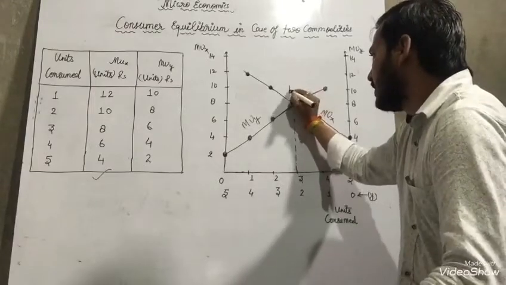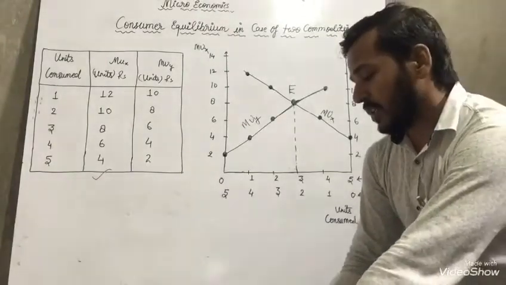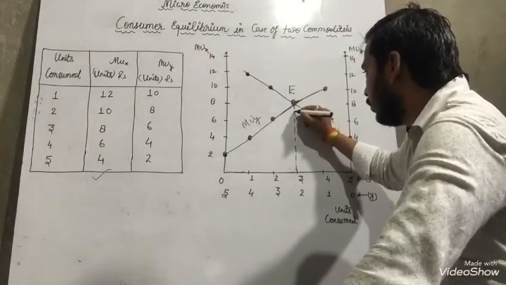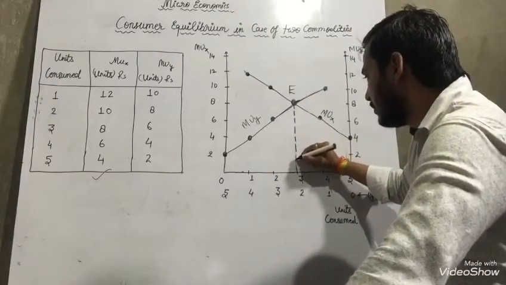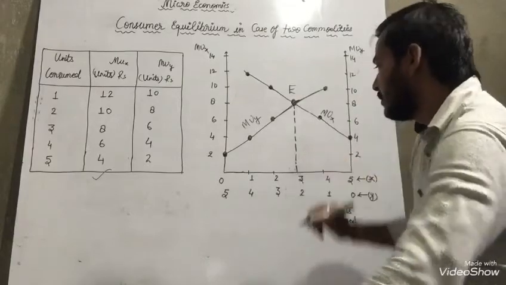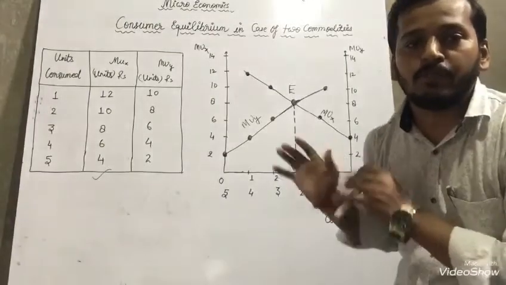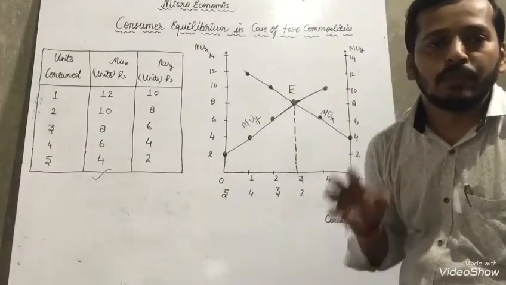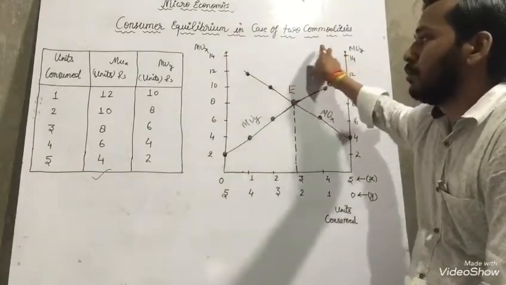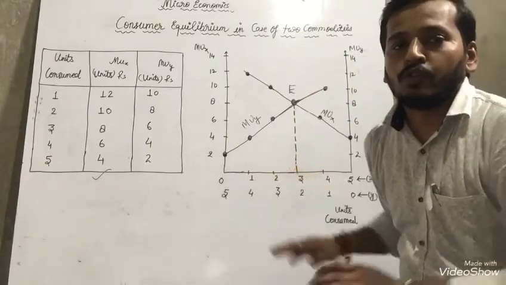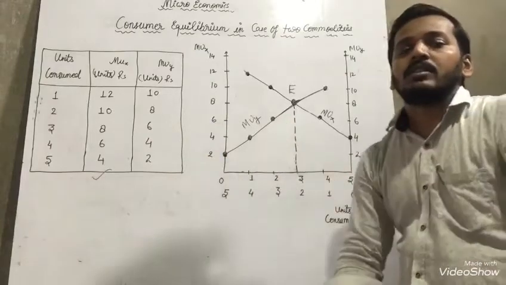Okay, that one we can call capital E. This one is the point that we call the equilibrium point. Okay, with the help of that you can explain with the help of this particular table. So dear students, consumer equilibrium in the case of two commodities is given in front of you. So you can explain that topic with the help of this table and graph.